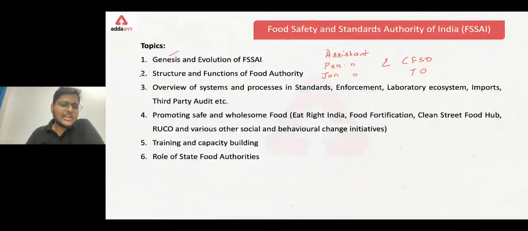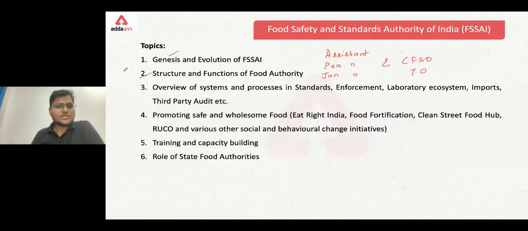Okay, the second one is structure and functions of food authority. So what is the structure of food authority? I mean, how does it function? We have a central food authority, we have a state food authority here. So how do they work? What is their organizational structure? And then the functions. So what are the main functions of the food authority? For example, drafting the rules and regulations, determining the standards, taking care of the stakeholders, taking care of the WTO agreements.